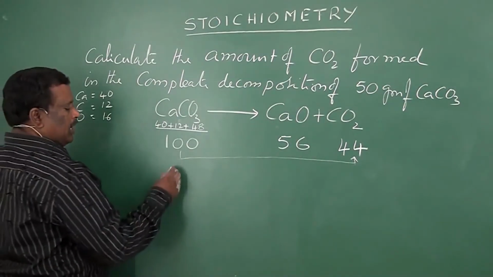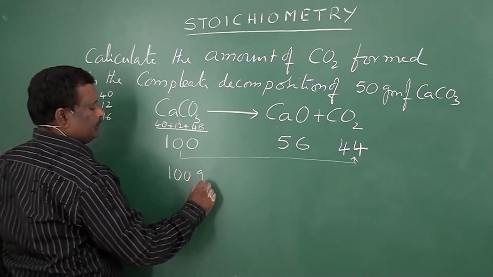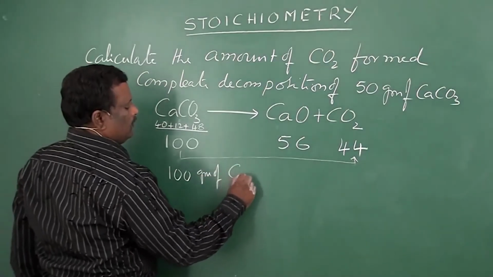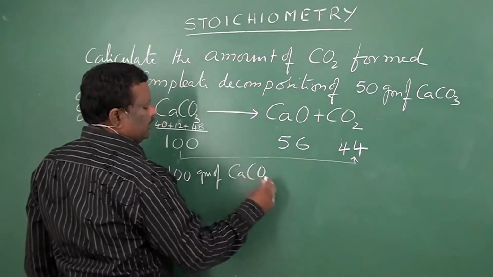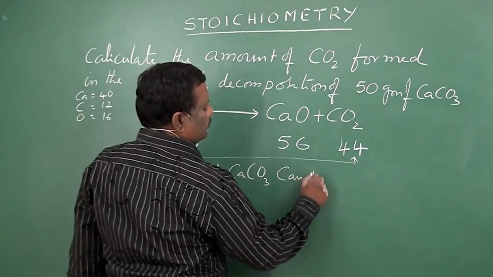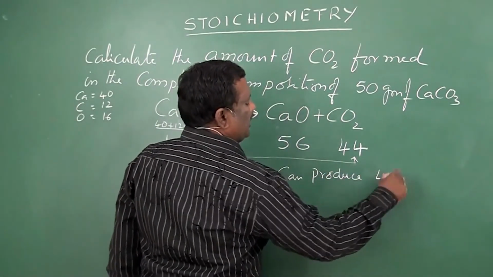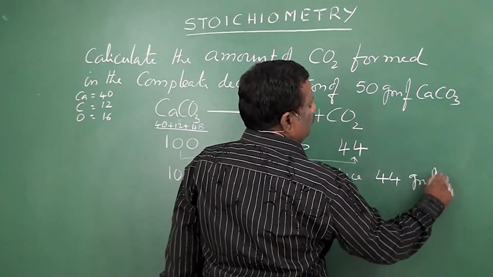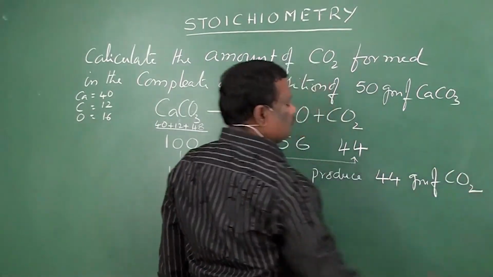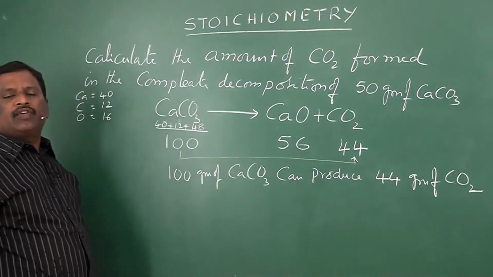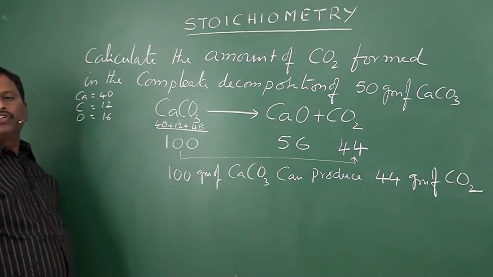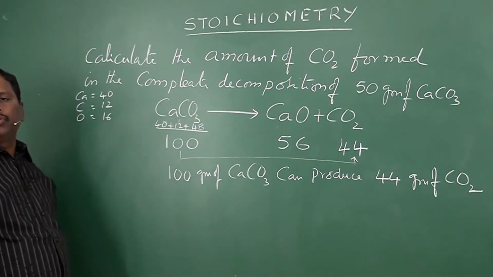Then write down the step. 100 grams of CaCO3 can produce 44 grams of CO2.